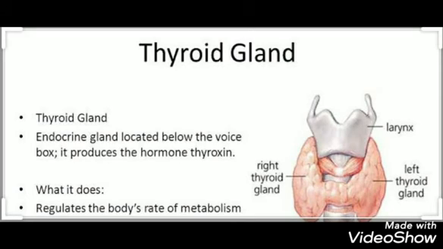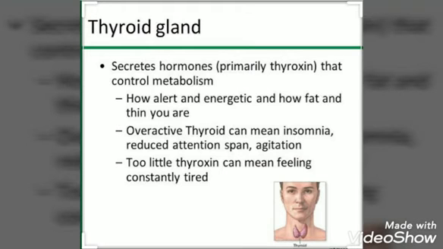Up next is your thyroid gland. The major hormone that it produces is thyroxine, which helps in regulating the metabolism of fats, carbohydrates and proteins. So basically it helps in regulation of digestive functions.